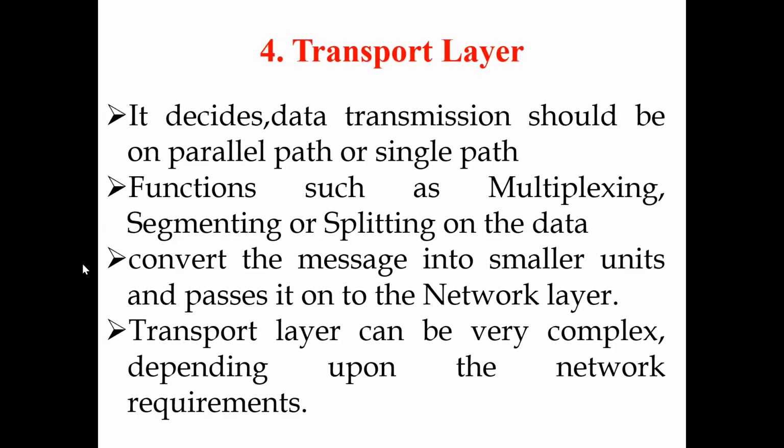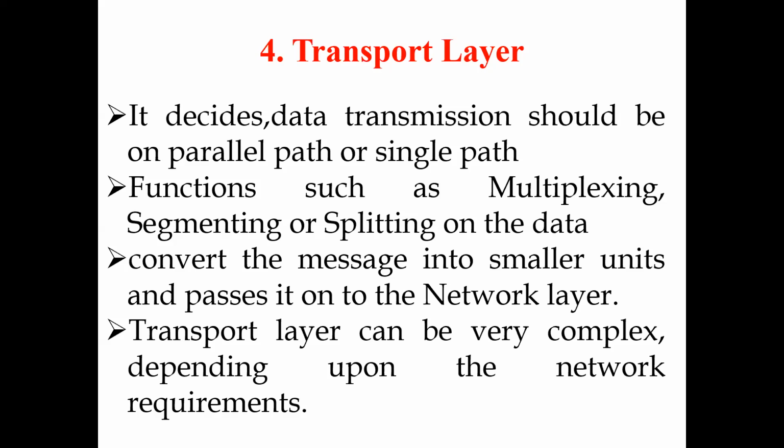Flow control means controlling the amount of data to be transmitted. Otherwise data traffic will occur. So the transport layer controls the amount of data transmitted. For example, our system has a transmission speed of about 10 MB per second, and the server has 100 MB per second.